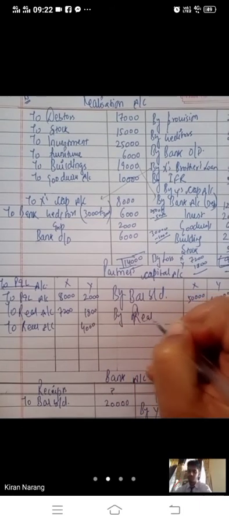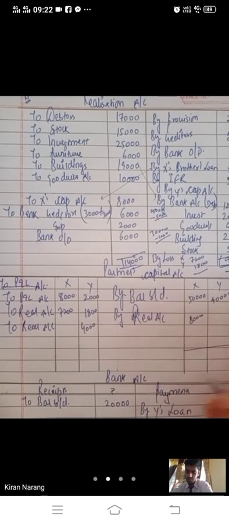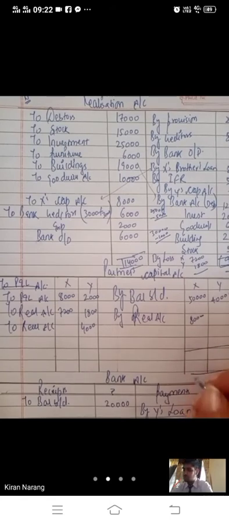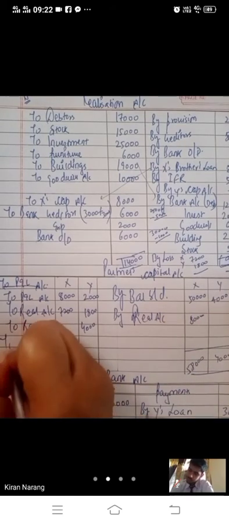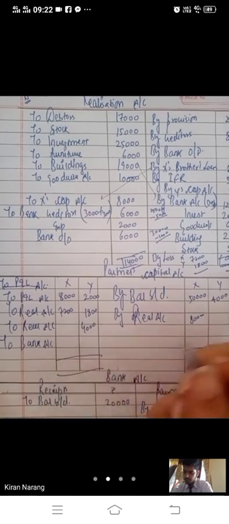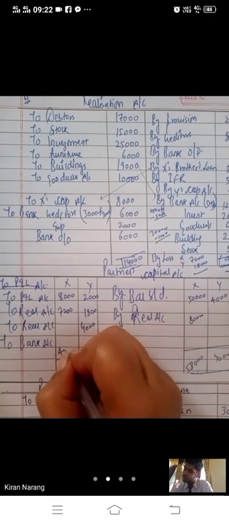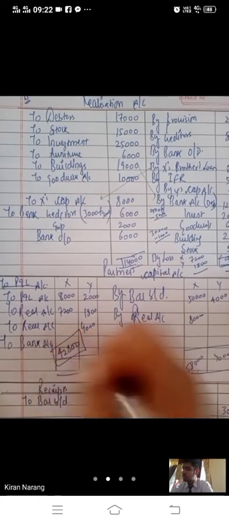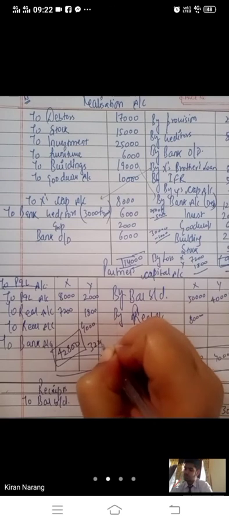So here you will write by realization account in X column 8,000. So 58,000, 40,000. You have to make the payment, remaining payment to X and Y. 58 minus 8 and 7.2, it will be 42,800. You have to make payment. 40 minus these three will be 32,200.